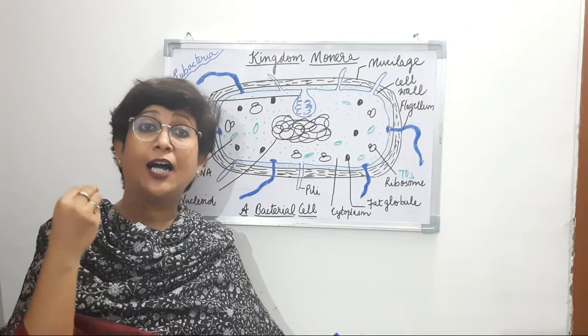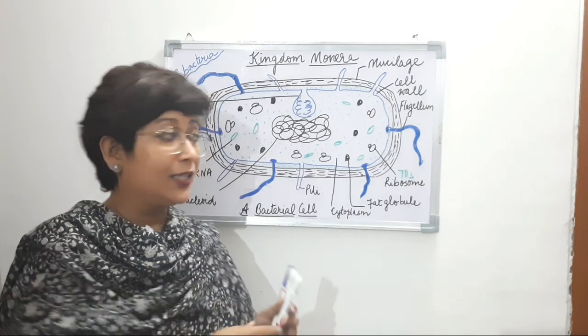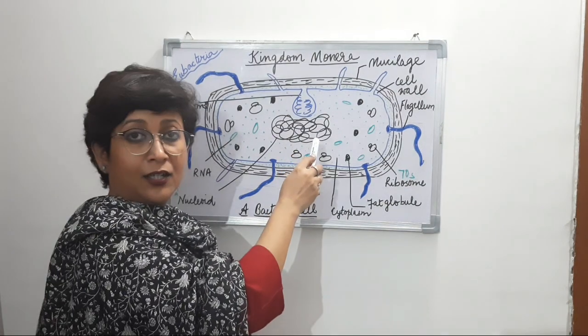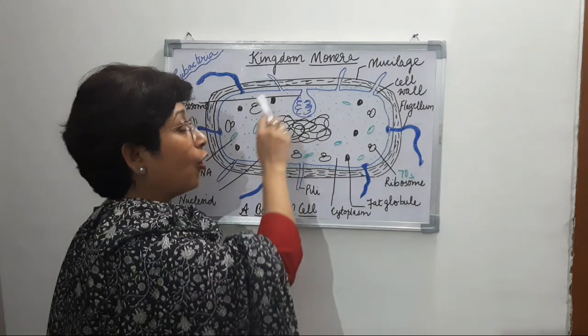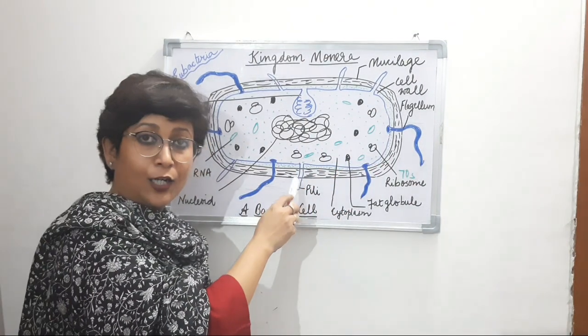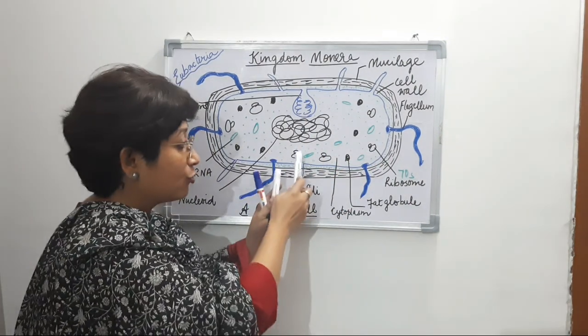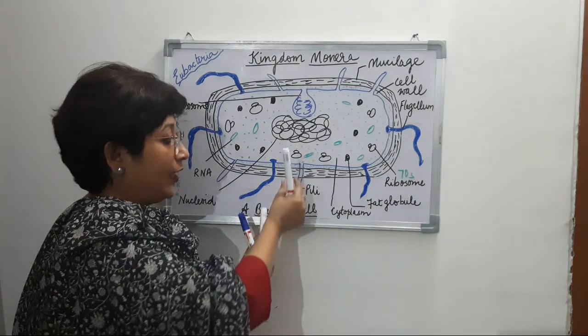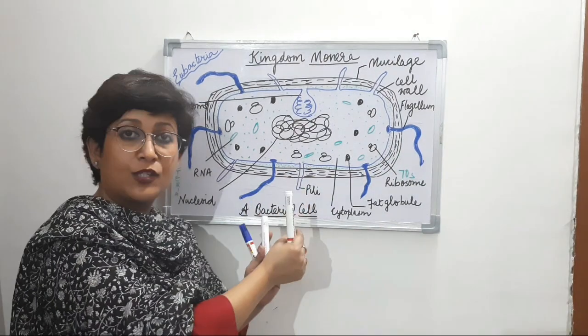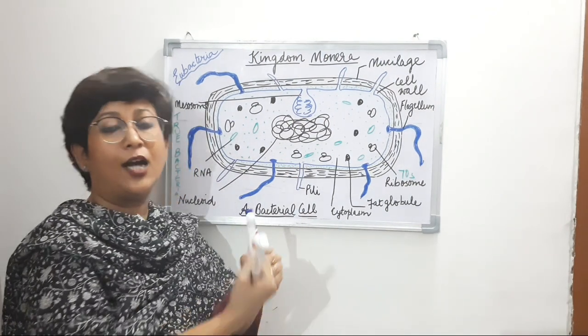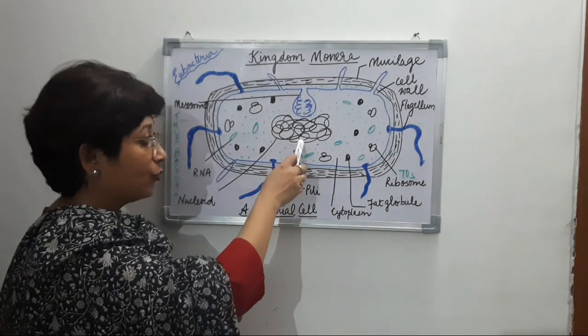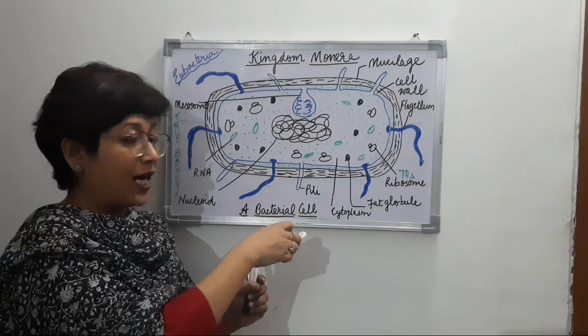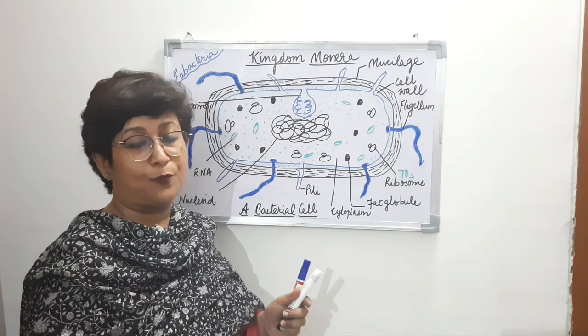Because at the time of reproduction, the genetic material is transferred from this donor bacteria to the other bacteria through this pili. The pili elongates and forms a tube which connects to another bacteria, and through the tube this DNA can pass and go to the next bacteria.